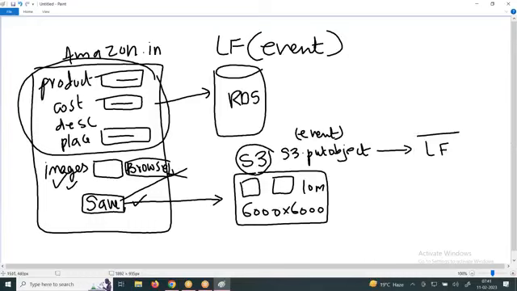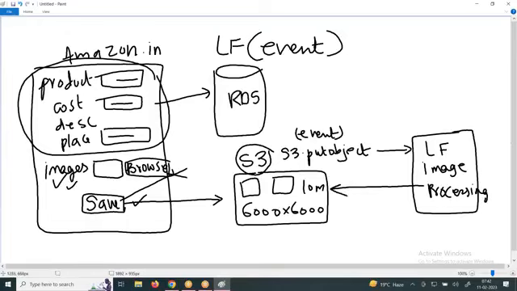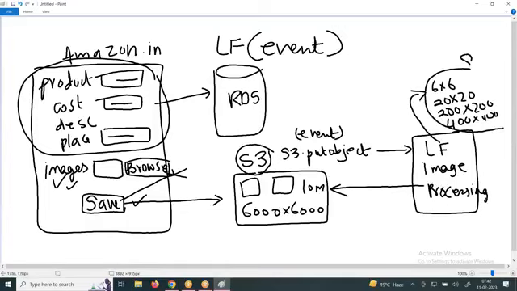event-based lambda function. What do you write in this lambda function? What is the code I am going to write? Image processing. Sir, what is this image processing? This lambda function will connect to these files and convert them into 6 by 6, 20 by 20, 200 by 200, 400 by 400, and all these files are stored in another bucket.